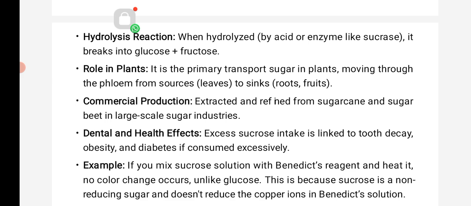So, what is the role of sucrose? Sucrose is the main primary transport sugar in plants, moving through the phloem from sources like the leaves to the roots. In commercial production, it is extracted and refined from sugar cane and sugar beet on a large scale in sugar industries. Dental and health effects: excess sucrose intake is linked to tooth decay, obesity and diabetes if consumed excessively.